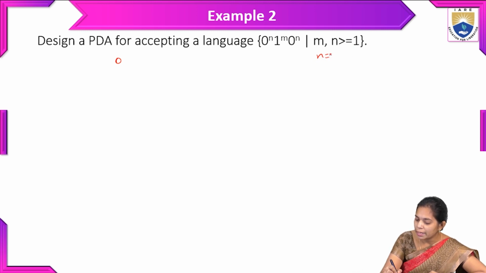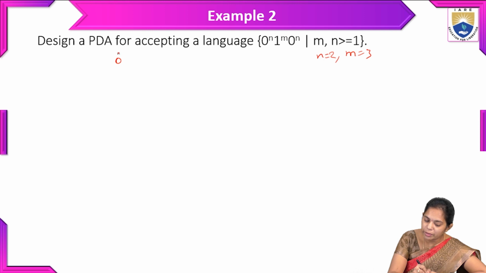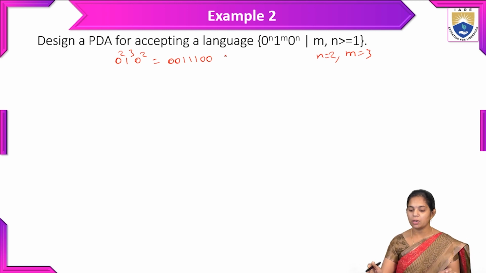We take n equal to 2 and m equal to 3. So for this one, 0 power 2, 1 power 3, 0 power 2, we elaborate 0, 0, 1, 1, 1, 0, 0. So this is the language elaborated.